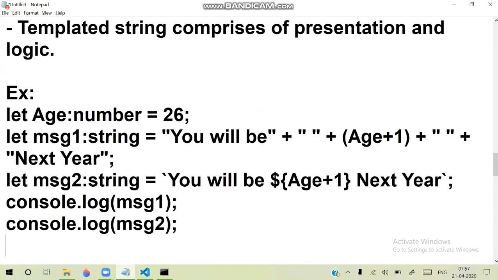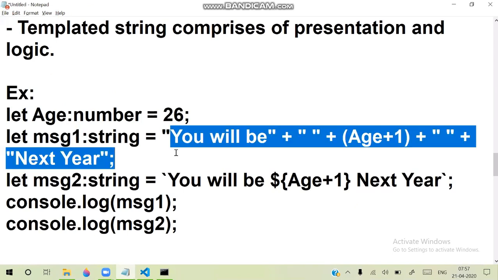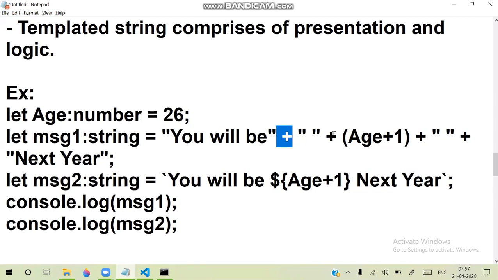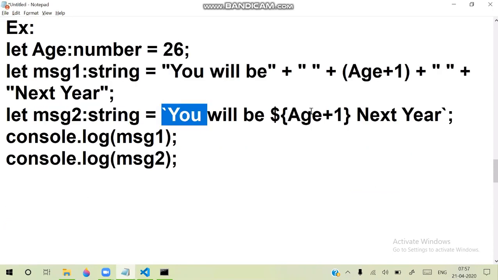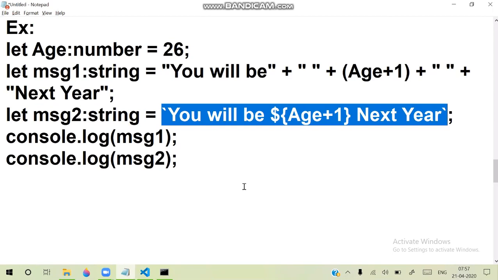So there are two options. Message 1 is an ordinary string, where lots of concatenations are required with some special characters. And this is a template string. You can define it directly without using many concatenations. Directly you can embed any expression into it.